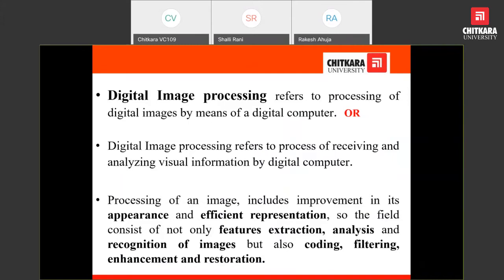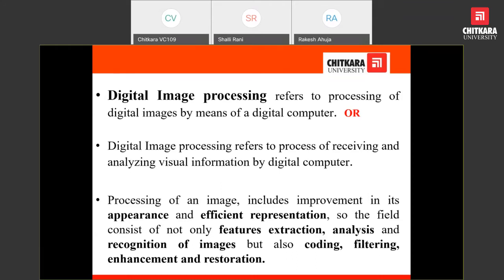We can now discuss digital image processing. Digital image processing is nothing but processing of a digital image by using a digital computer. The computer will analyze the visual information, and it will give more information about the image, or a higher quality picture, which we will discuss in subsequent slides.